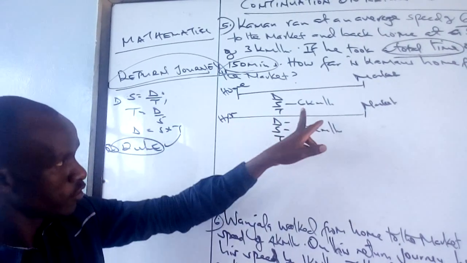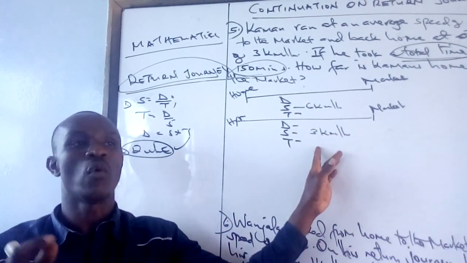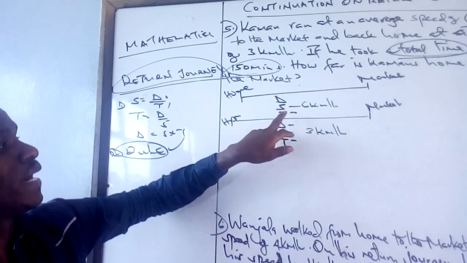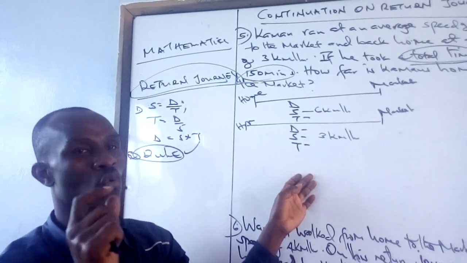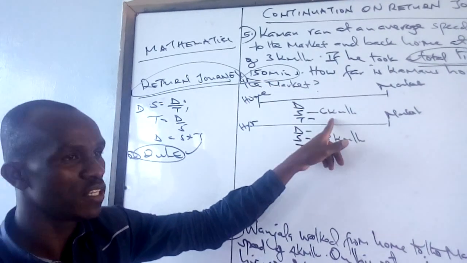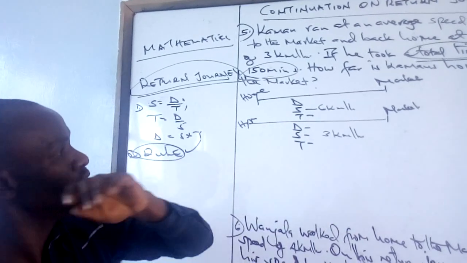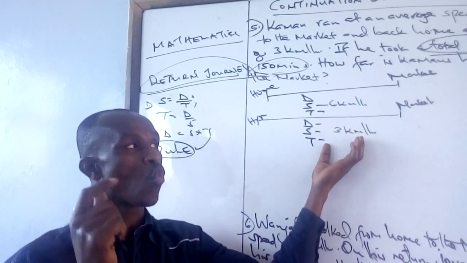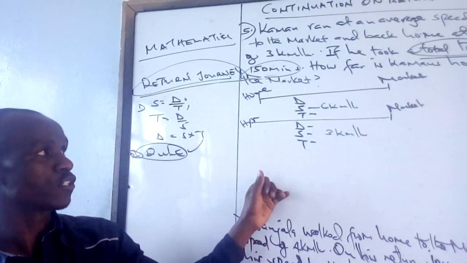So that time cannot be placed here on time, and again you cannot place it here on time. Why? It is total time. Based on the rule that the speeds were different, that means also the time taken were different. What does that mean? You cannot also divide 150 by 2 and place 75 here and 75 here. That again will be wrong. Here it has its own time, which is not the same as the time here, because the speeds were different. That is well explained there.